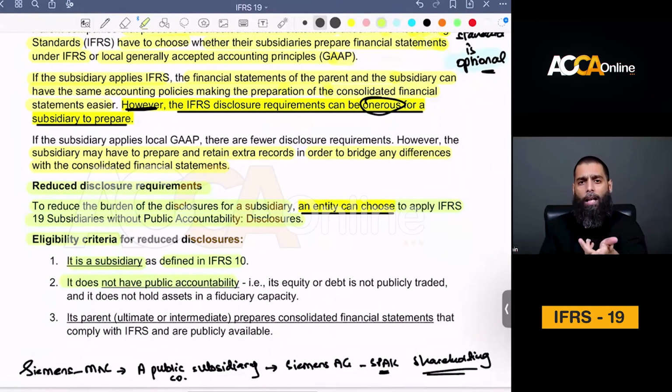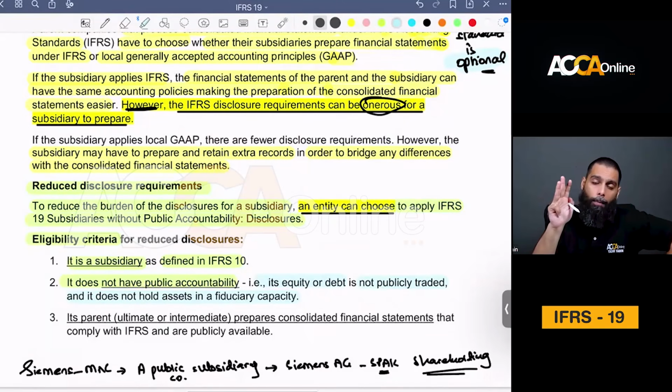What do you mean by not having public accountability? I mean, you are an entity for which none of the equity or debt is publicly traded, and you do not hold any assets in a fiduciary capacity. The entity does not hold any public funds, nor are its equity or debt instruments publicly traded. If your debt or equity instruments are not publicly traded, or you are not a public sector, government-owned entity, you're not a state-owned enterprise, then you can apply for these reduced disclosures.